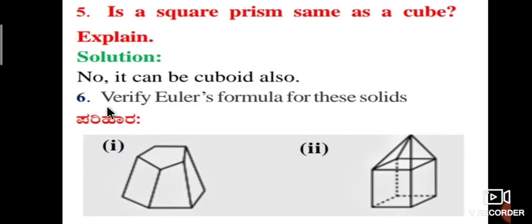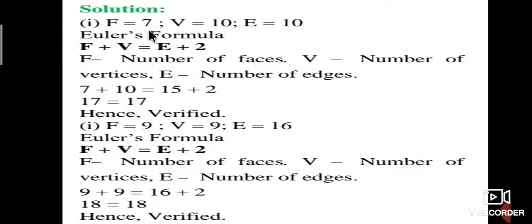Next, the sixth question. Once again, verify Euler's formula for the solids. Observe this one. The number of faces is 7. How is it found out? 1, 2, 3, 4, 5, 6 sides plus the base. Therefore, the number of faces is 7.